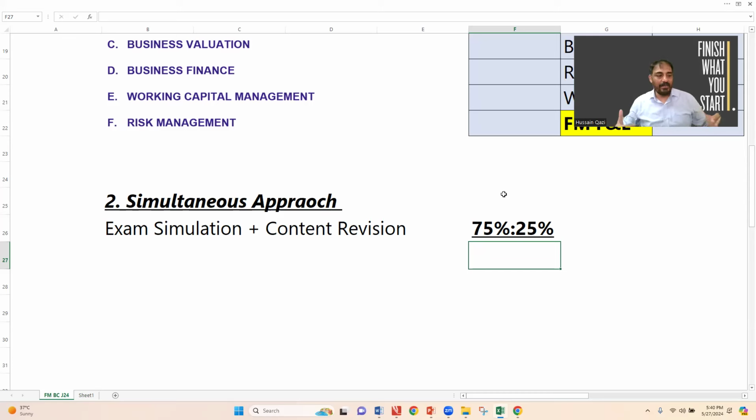What does that mean? For example, a student invests 8 hours daily for FM revision. Make sure that out of 8 hours, 75%, that is 6 hours, is for practicing the exam questions, either with section A, B, C. And 25% of the time you need to invest for content revision.